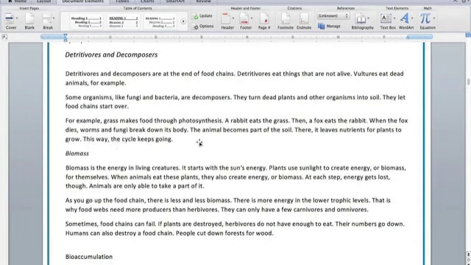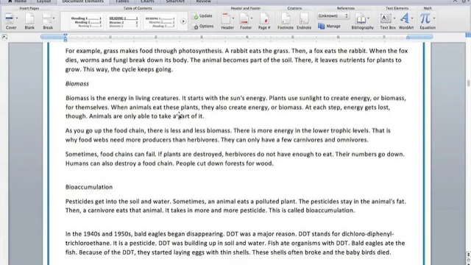Alright, so really quickly, please stop and give me an example of a detritivore or a decomposer. Can you define what one or both of those are for me? So by rereading, I think we would have figured out that detritivores are animals that eat things that are not alive, such as vultures. And we can also learn that decomposers are, for example, fungi and bacteria, and they help to change animals into soil. That way the cycle can continue. All right, let's keep going.